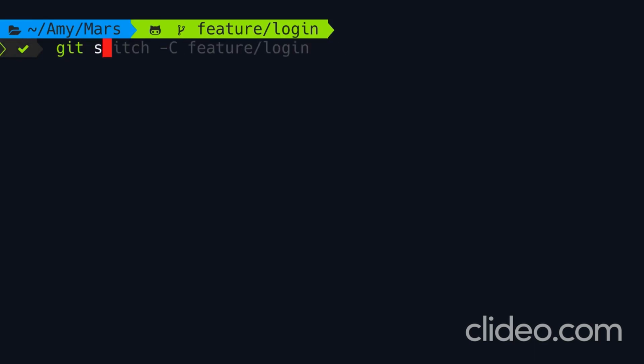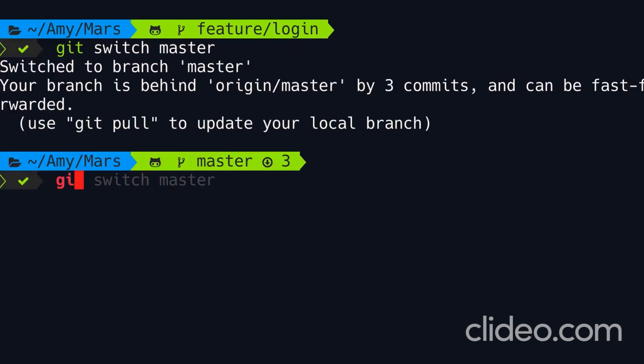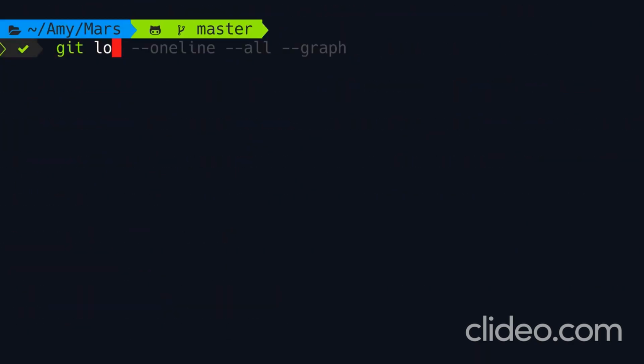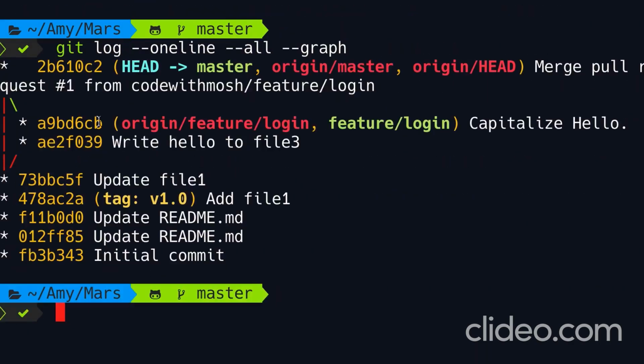Now back on Amy's machine, let's switch to master and then do a pull. Beautiful. Now let's look at the history. All right, so this last commit over here is our merge commit. Merge pull request number 1 from code-with-mosh/feature/login. Both my master and origin/master are pointing to the same commit.